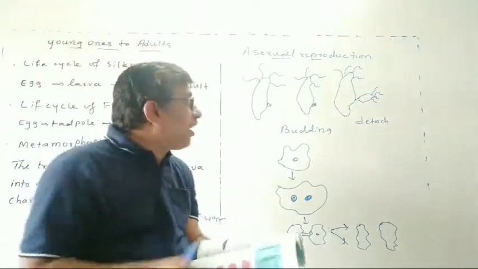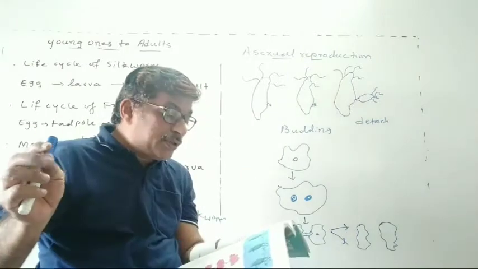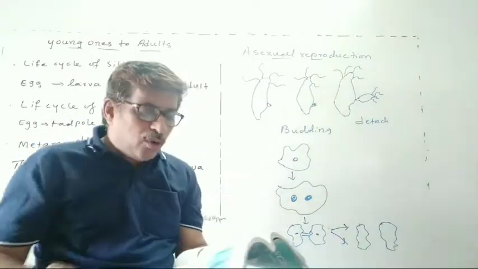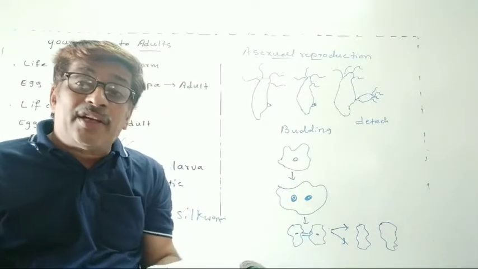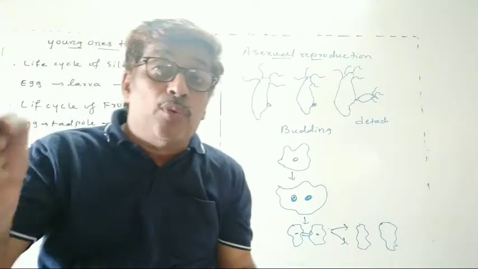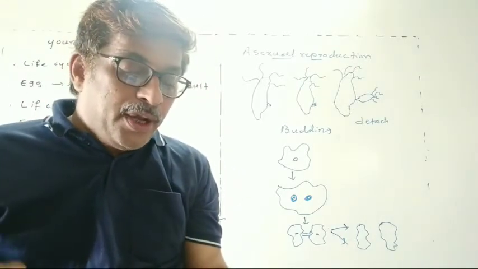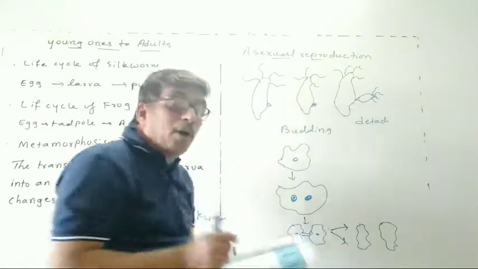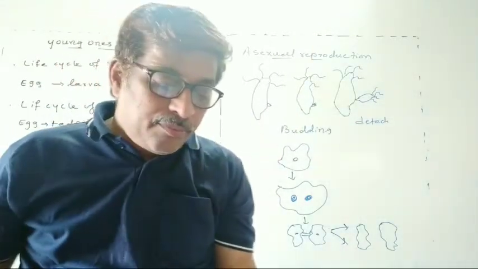And in each hydra, what will happen? There may be one or more bulges. These bulges are developing new individuals. So these are the indication of the new individuals, and they are called buds, BUDS.